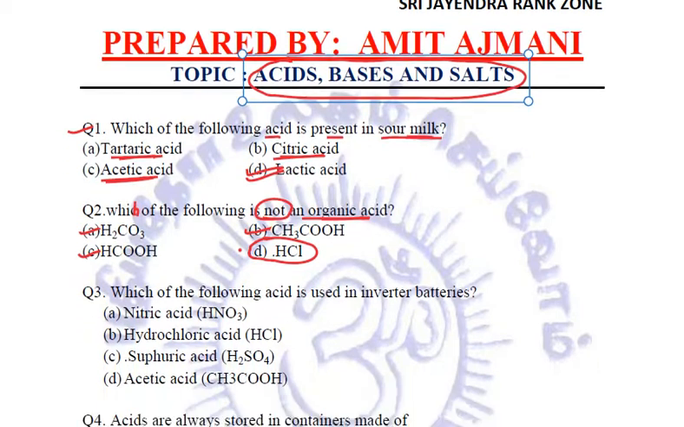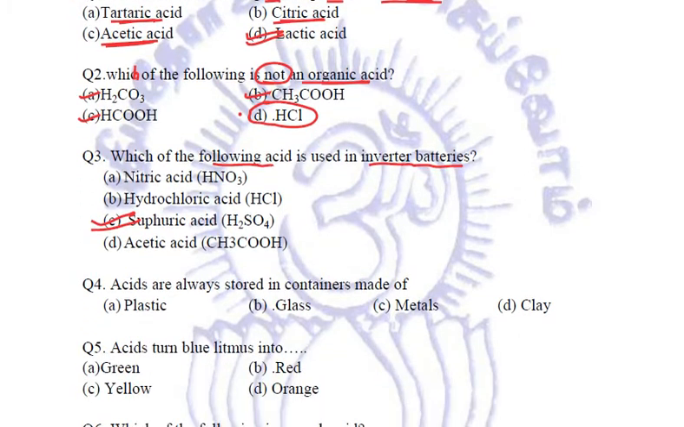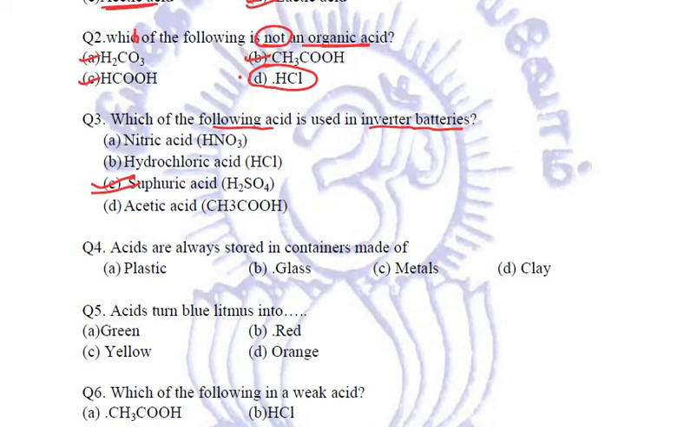Let us come to the third question. Which of the following acids is used in inverter batteries? So you need to relate that it is the sulfuric acid which is used in inverter batteries. Right? Next question. Acids are always stored in containers made up of.